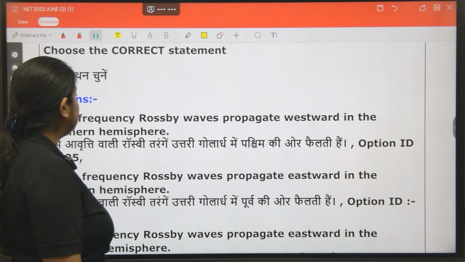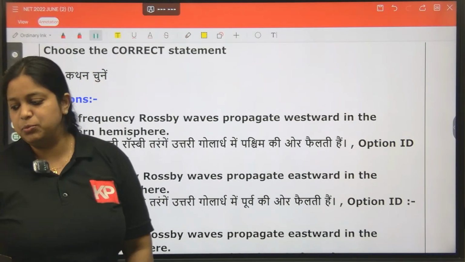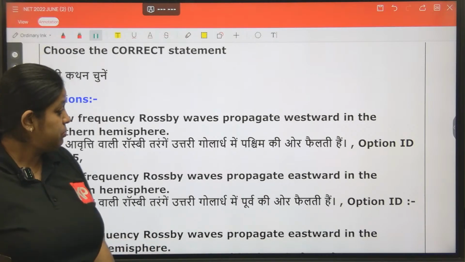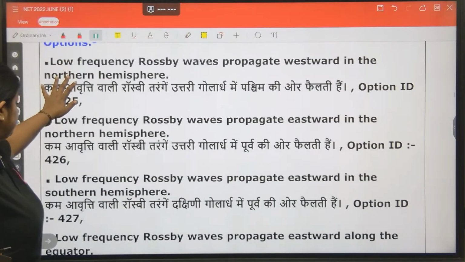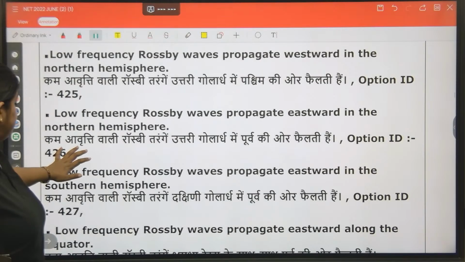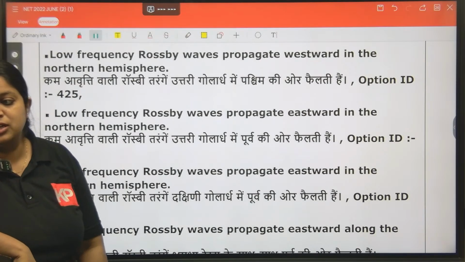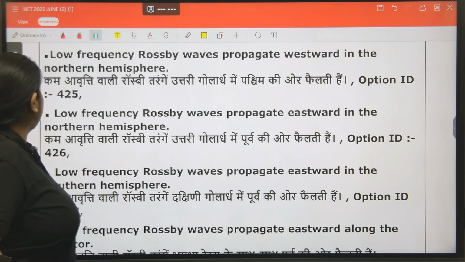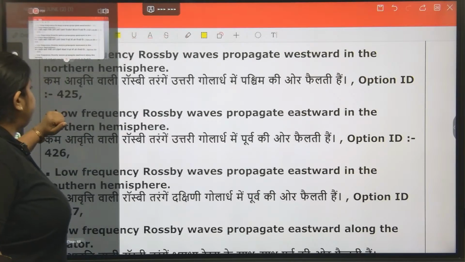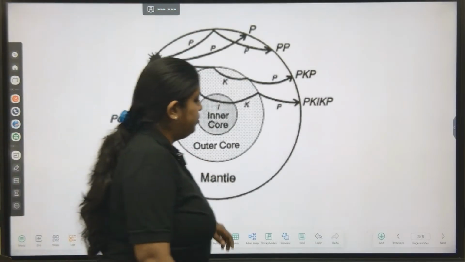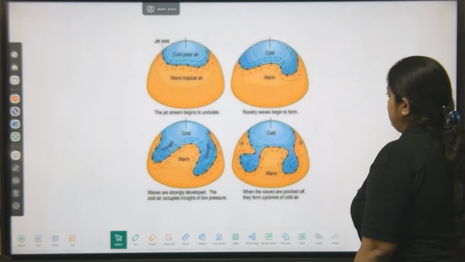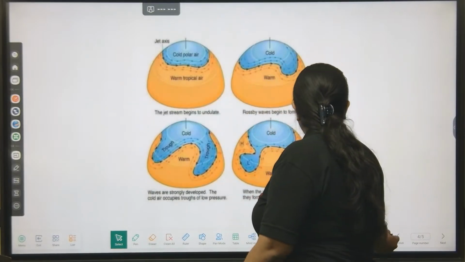Now choose the correct statement. This is an important topic. Four options are given, and all four options are about Rossby waves. So first of all, what is a Rossby wave? Which is very important to understand. Whenever we define a Rossby wave,